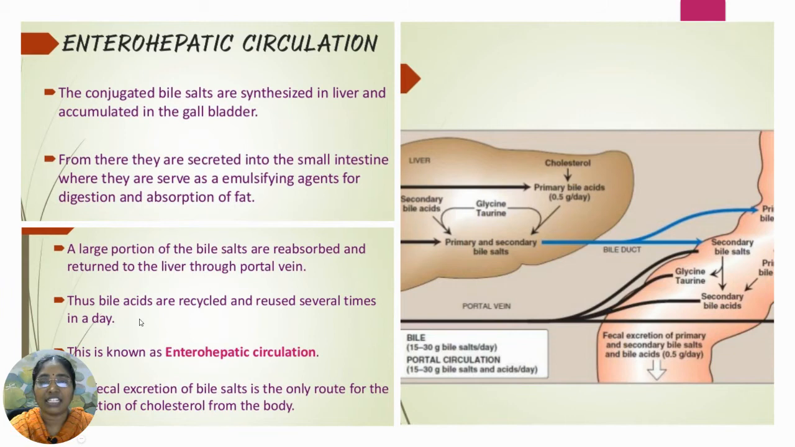Thus, bile acids are recycled and reused several times in a day. This is known as the enterohepatic circulation. You can see this is a circulation. Where is the circulation going on? Entero means the intestine, and hepatic means the liver. From the liver, the bile salts enter into the intestine, and from the intestine, again, the bile salts get reabsorbed into the liver. Like that, the circulation is going on.